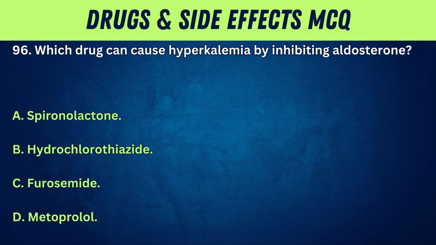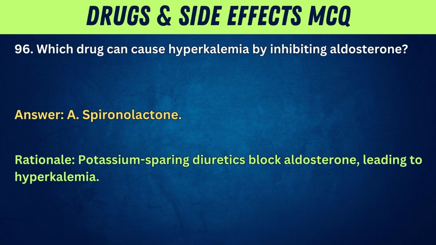96. Which drug can cause hyperkalemia by inhibiting aldosterone? A. Spironolactone. B. Hydrochlorothiazide. C. Furosemide. D. Metoprolol. Answer: A. Spironolactone. Rationale: potassium-sparing diuretics block aldosterone, leading to hyperkalemia.